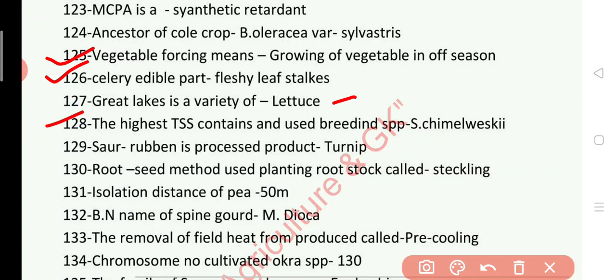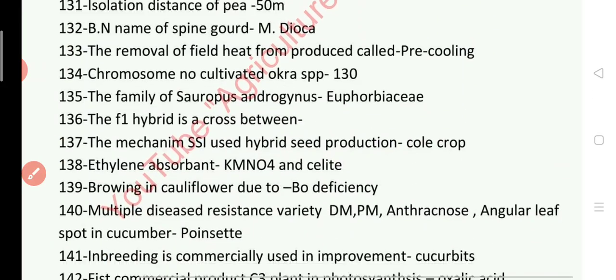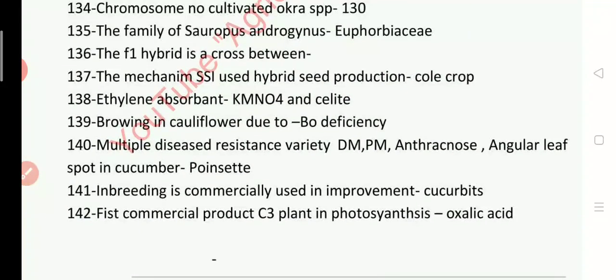Rutabaga is processed product of turnip. Root seed method used planting root stock called stecklings. Isolation distance for pea is 50 meter. Botanical name of spine gourd is M. dioica. Next question 133. The removal of field heat from produce called pre-cooling. Next question 134. Chromosome number cultivated okra species. Cultivated okra species chromosomes are 130.